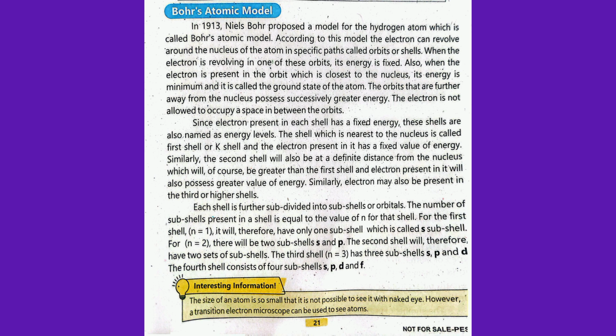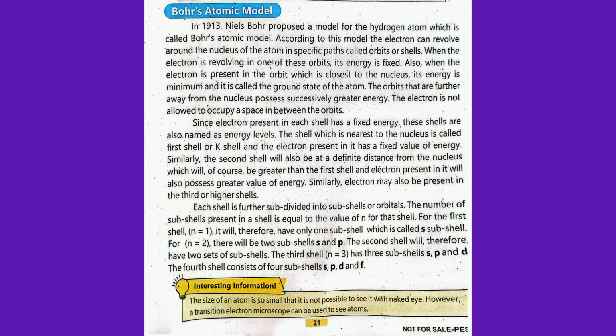Similarly, the second shell will also be at a definite distance from the nucleus, which will of course be greater than the first shell, and the electron present in it will also possess a greater value of energy. Similarly, an electron may also be present in the third or higher shell. Each shell is further subdivided into subshells or orbitals. The number of subshells present in a shell is equal to the value of n for that shell.